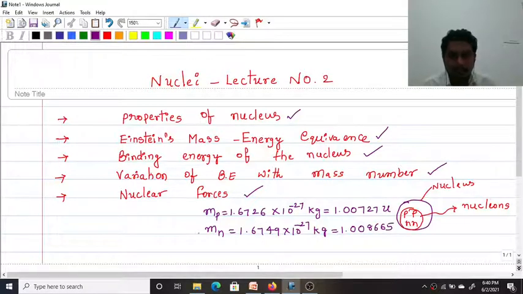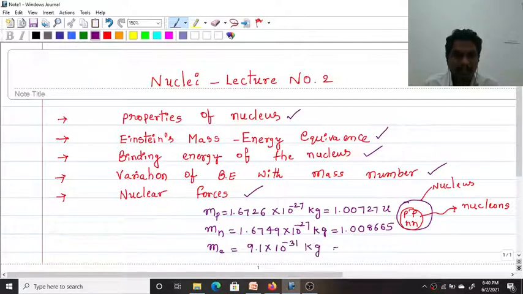Now, the mass of an electron is about 9.1 × 10^-31 kilograms. In atomic mass unit, its value is 0.00055 u. This is about the masses of the particles, not the mass of the nucleus.